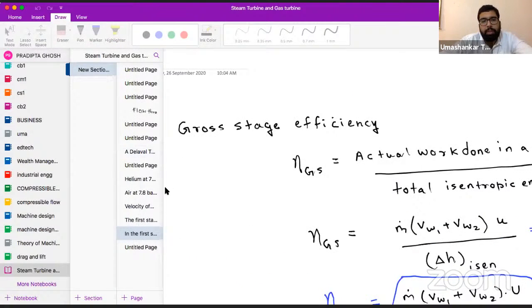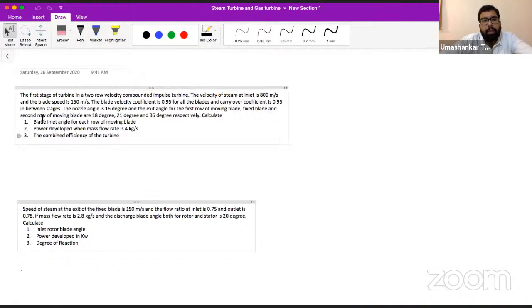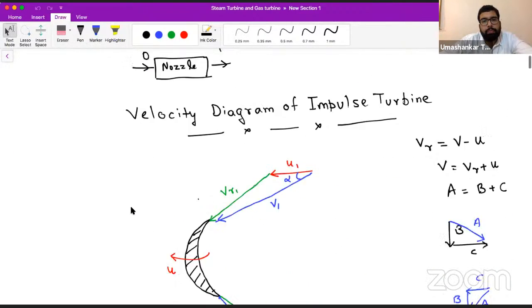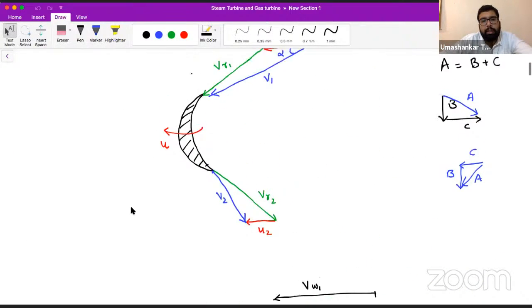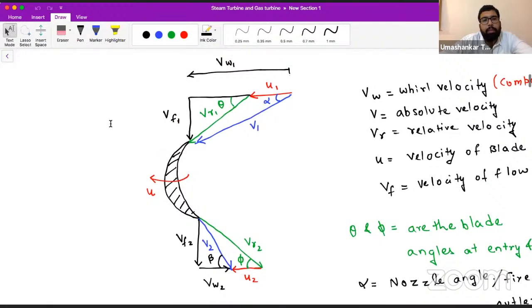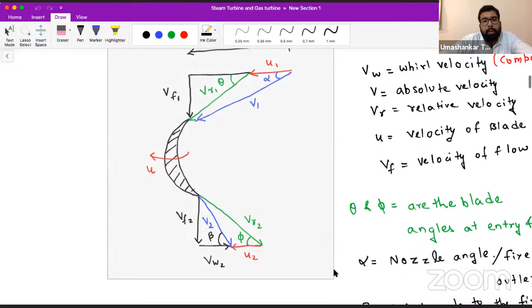I am showing you the previous classes. So this is the velocity triangle we had for the impulse turbine. Let me just copy it so that we can save some time here.